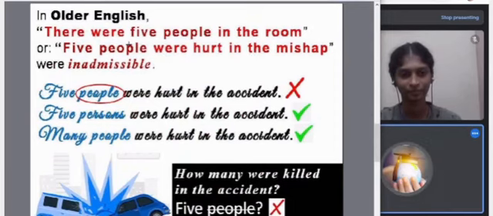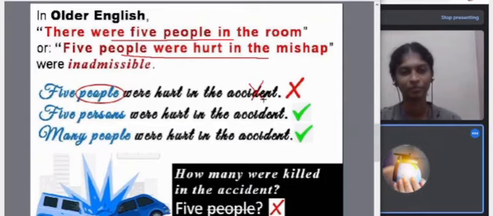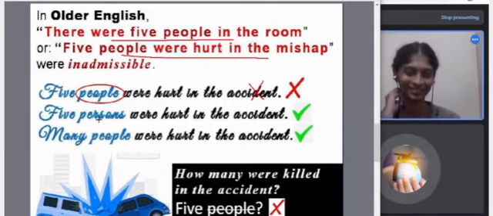Now next, what do we have? This was in older English: there were 5 people in the room, or 5 people were hurt in the mishap, or 5 people were hurt in the accident. This sentence would be marked wrong in older English, because a number is mentioned. 5 persons would be allowed, if it is a group of people.